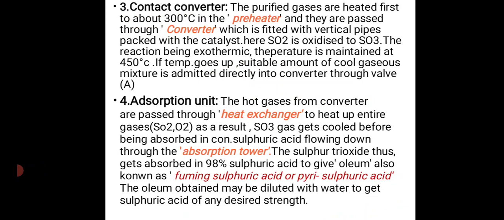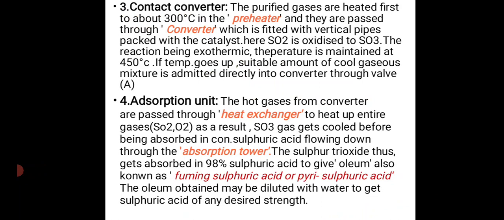The hot gases from the converter are passed through a heat exchanger to heat up the entering gases, SO2 and O2. As a result, SO3 gas gets cooled before being absorbed in concentrated sulfuric acid flowing down through the absorption tower.